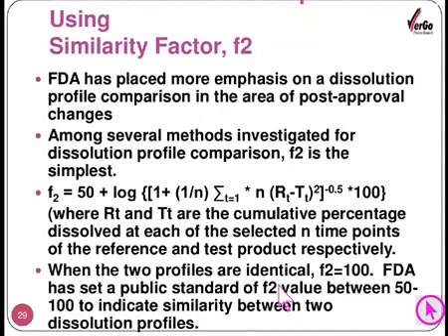When the two profiles are identical, F2 is 100. FDA has set a public standard of an F2 value between 50 and 100 to indicate similarity between two dissolution profiles. So the value of F2 gives us the tool for comparing two or more dissolution profiles. This is necessary for carrying out bioequivalence studies and in vitro in vivo correlation studies.